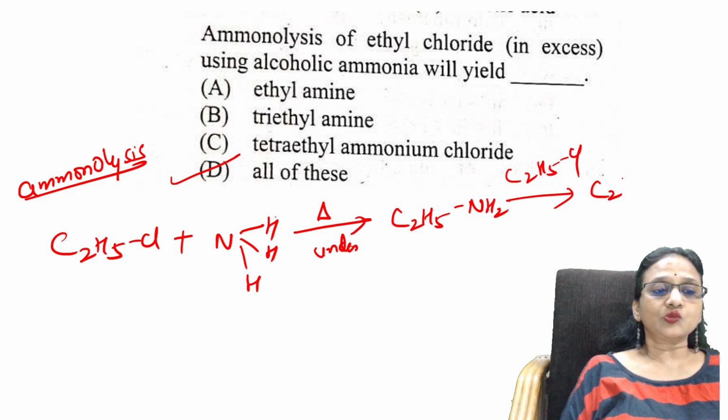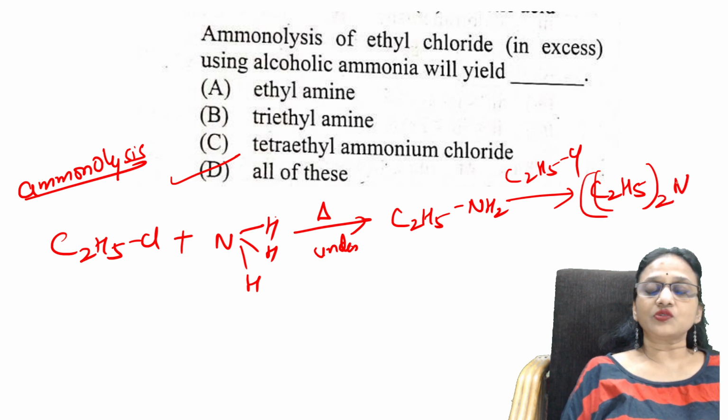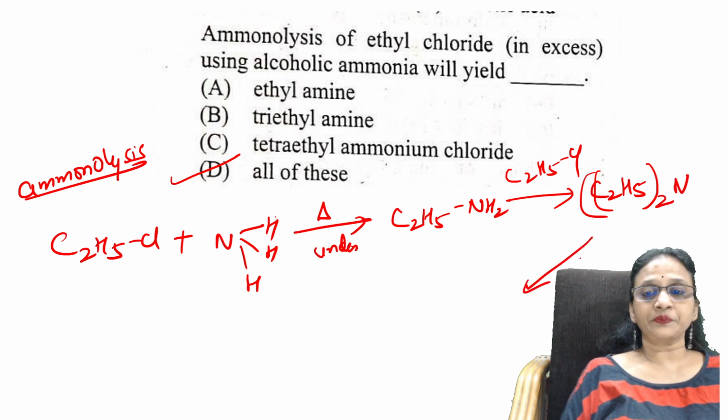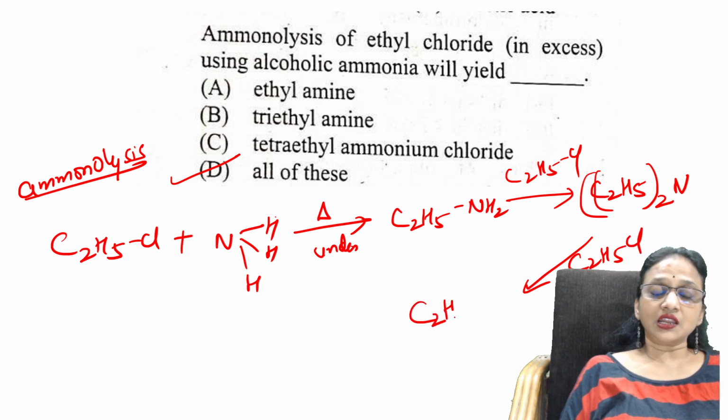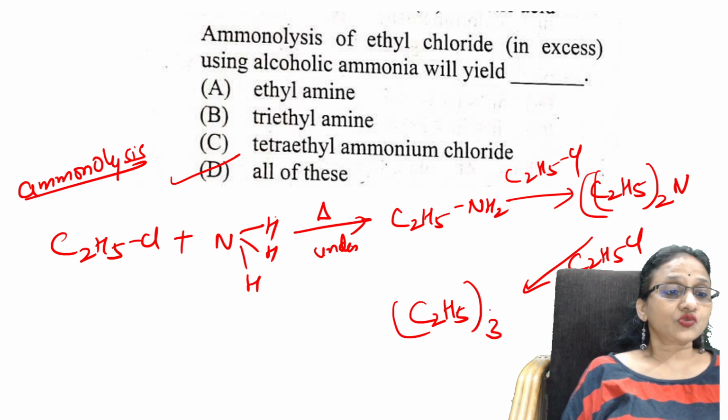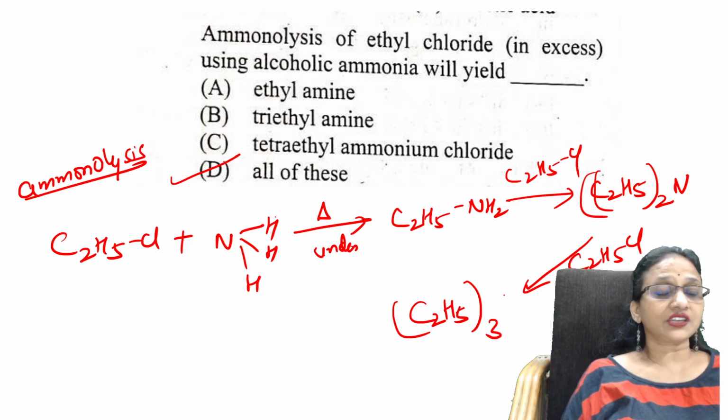Again, you will add one more alkyl group like this. So the alkyl group goes on increasing, and your hydrogen keeps on decreasing. Same C2H5Cl. Same thing again. Your alkyl group goes on increasing, and the hydrogen on nitrogen gets less.